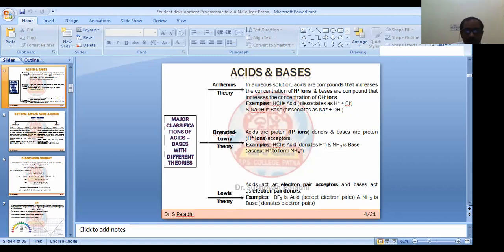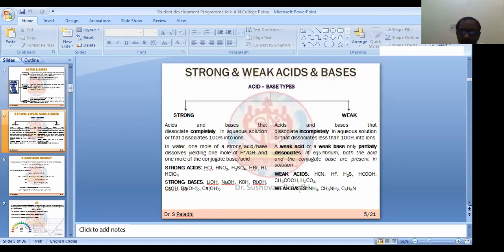So according to Lewis theory, any substance or atom which takes electron pairs can act as an acid, and the one donating the electron pair acts as a base. Now, because in today's topic we will discuss strong acid, strong base, we need to know what is strong acid, weak acid, and so on. Everything is relative, you know.